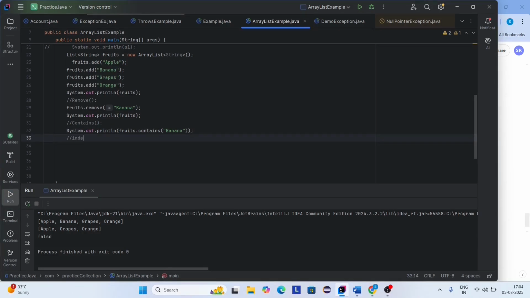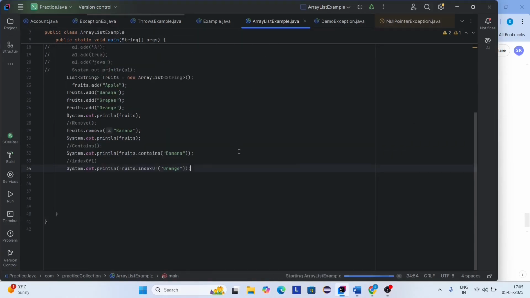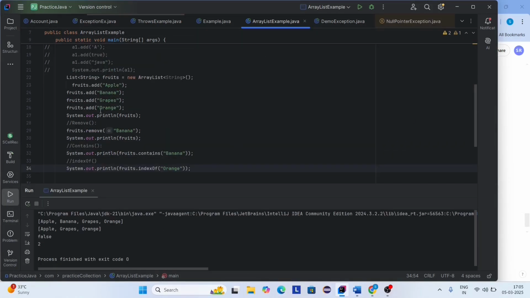The next method is indexOf. This method is used to check whether the given object is present. If it is present, it returns the index of that particular object, else it returns -1. Let's print it. Let's copy this one. Here I'm using indexOf, and I'm giving the name as orange. Now let's run this code. Here you can see orange is there at the specified index 2, so it returns the index value as 2.